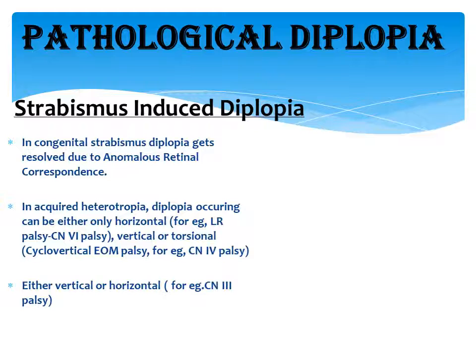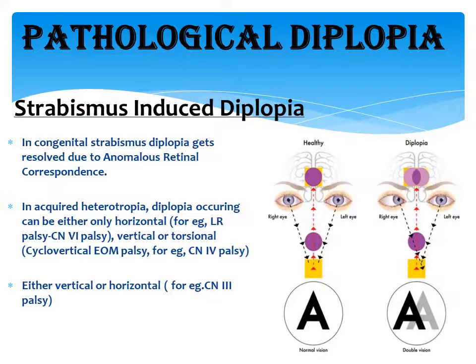Well, now coming to pathological diplopia. Pathological means which is not physiological. That means it has to do with visual axis misalignment, and that can only happen in strabismus. So therefore it is also called strabismus induced diplopia. In congenital strabismus, diplopia gets resolved due to anomalous retinal correspondence. This I've already explained in my previous presentation. You may please refer to those presentations.